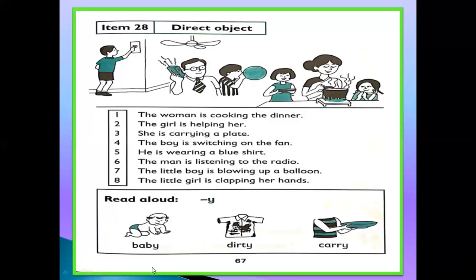Okay. Now read aloud. These are dictation words. And all these words finish with which letter? Y. At the end of each word you can see Y. First one, you can see this picture and read this word. What is this? Baby. B-A-B-Y, baby. This is the baby.